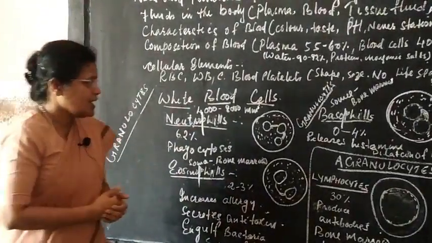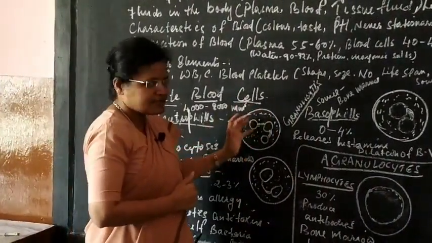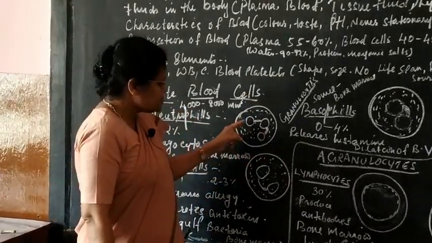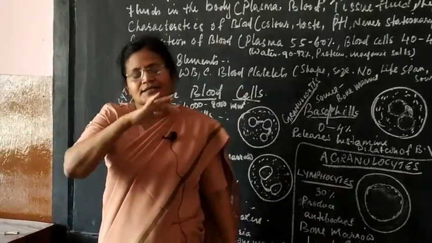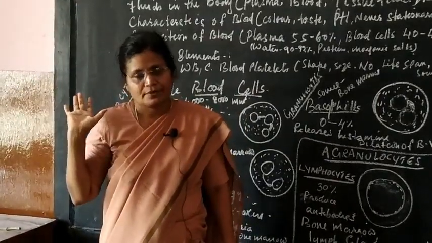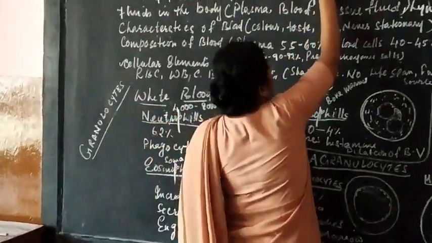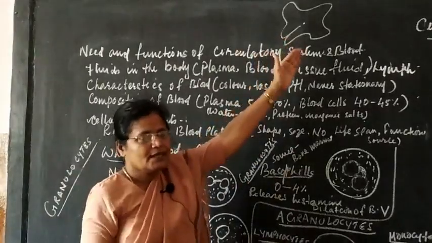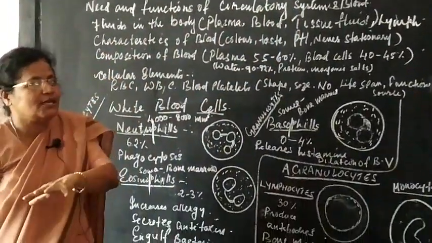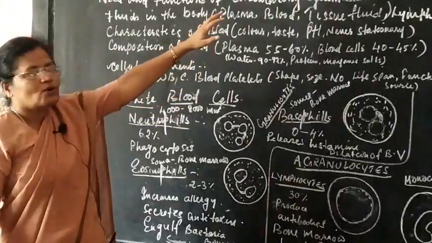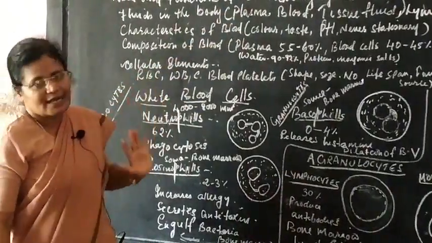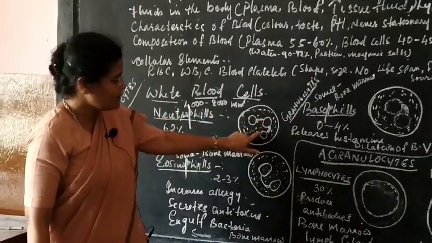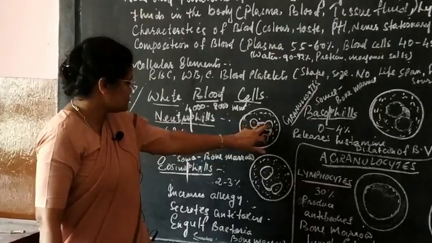And what is its shape and size? Okay, the structure, not shape and size, structure. Remember children, generally WBC is amoeboid in shape, okay. Amoeboid, you know amoeba? So this is the general shape. It does not have a definite shape, just like amoeba, it is amoeboid in nature. And the nucleus, it has got a 3-lobed nucleus, remember 1, 2, 3. So it is a tri-lobed nucleus.